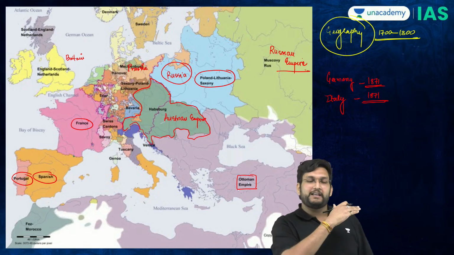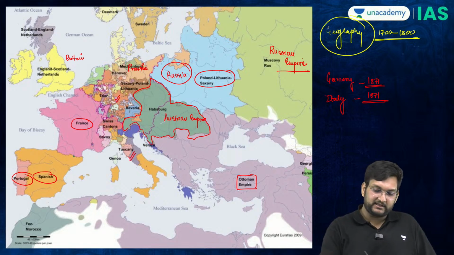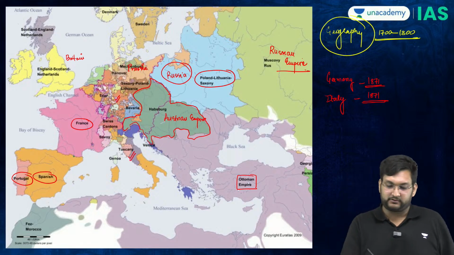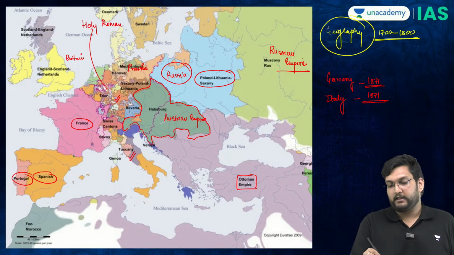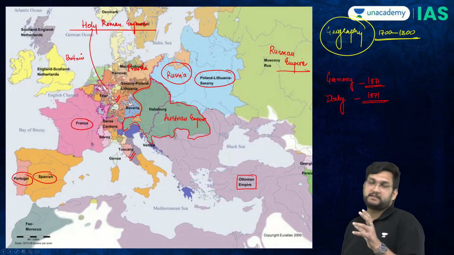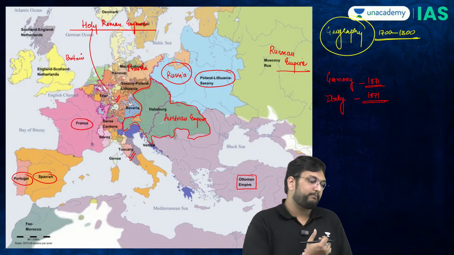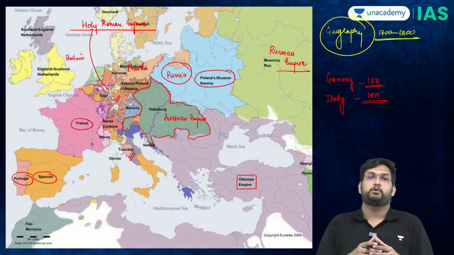So it is only by the end of the 19th century that Italy and Germany come into being. Right now, there is the Holy Roman Empire. The Holy Roman Empire is basically holding all the German-speaking states. There's nothing holy about this empire, just that the Pope had given sanction to the Emperor of the Holy Roman Empire.